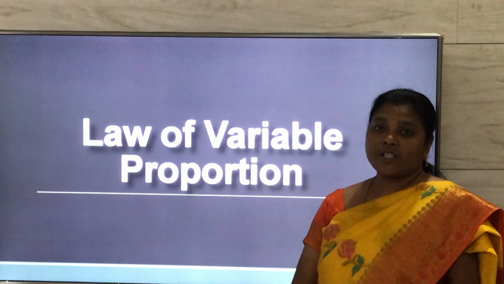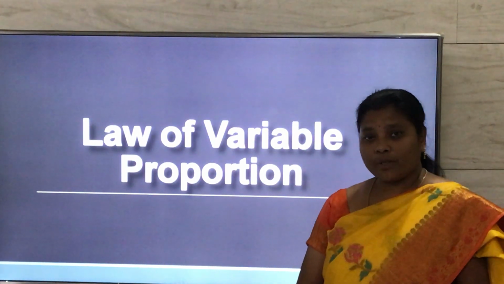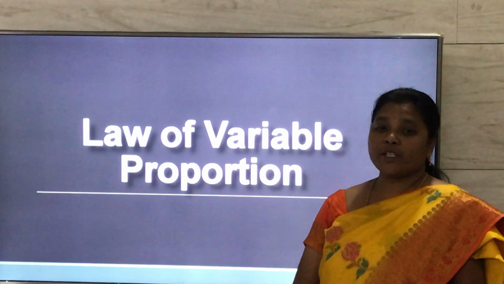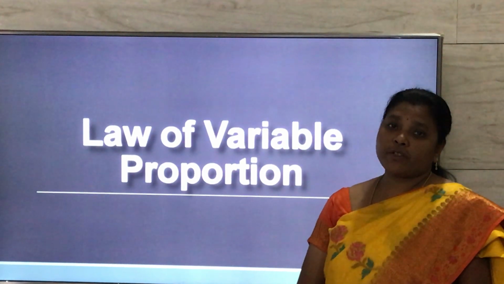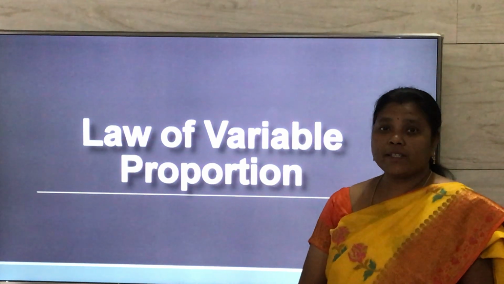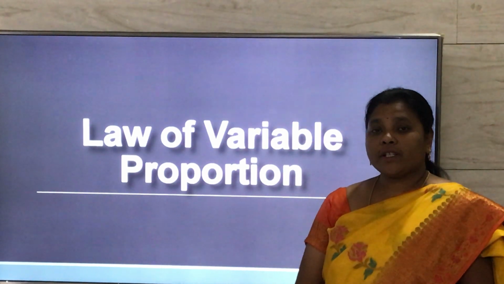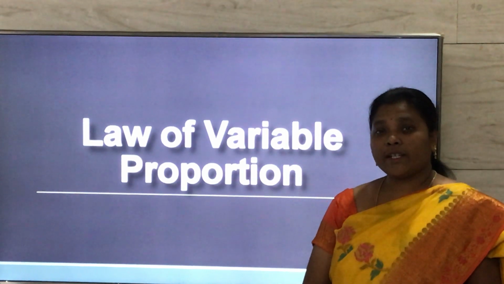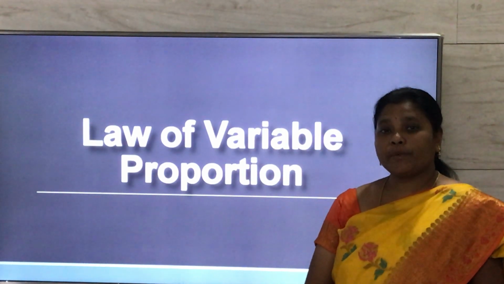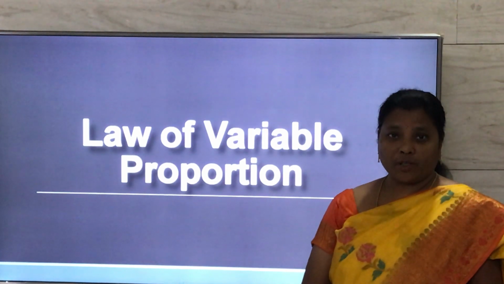Everyone. Today let us discuss the most important law of economics, that is the law of variable proportion, which is also called the law of diminishing returns, developed by the classical economists David Ricardo and Alfred Marshall. Later on it was renamed the law of variable proportion by some of the modern economists.